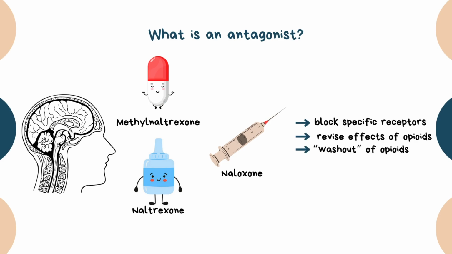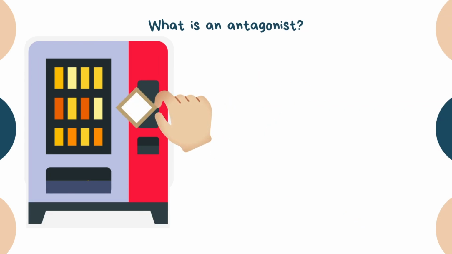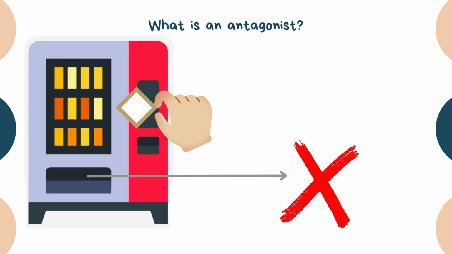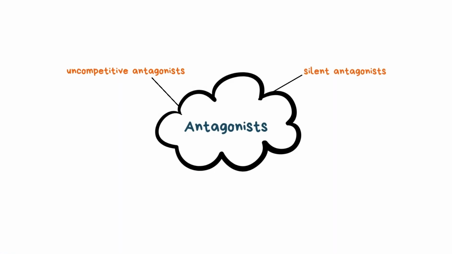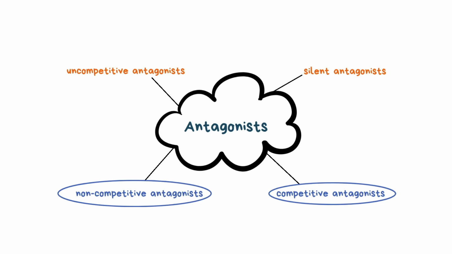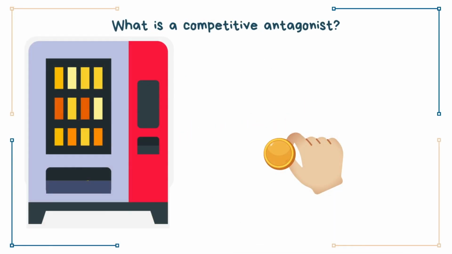So, let's look again at the vending machine. It's like jamming the machine's coin slot so that it is unable to perform its function until the blockage is removed. There are uncompetitive antagonists, silent antagonists, competitive and non-competitive antagonists. Let's have a closer look at competitive and non-competitive antagonists. Let's start with competitive antagonists.